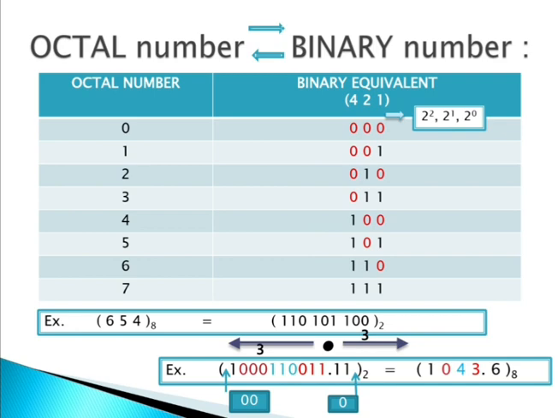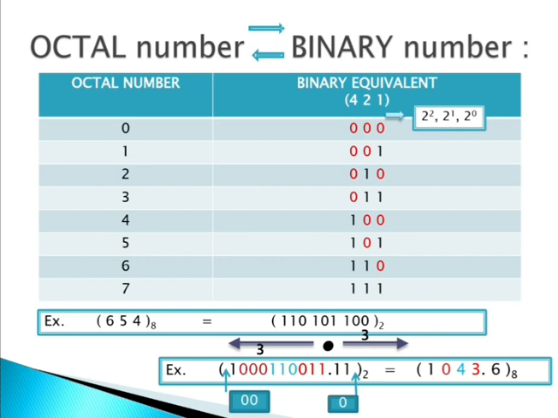4 times 0, 4 times 1, 2 times 0, 2 times 1, 2 times 0, 2 times 1. Then we have 1 time 0, 1 time 1, 1 time 0, 1 time 1, 1 time 0, 1 time 1, 1 time 0, 1 time 1. In this way you have to create that chart. If you remember this chart, you can easily convert octal into binary and binary into octal.